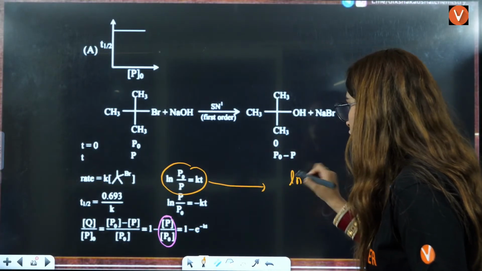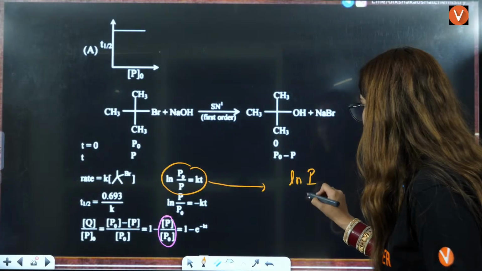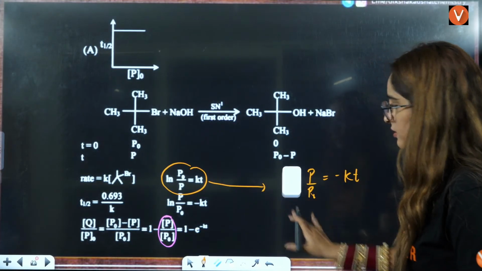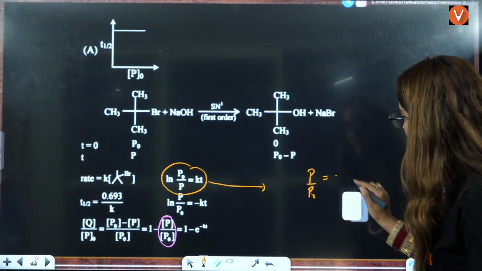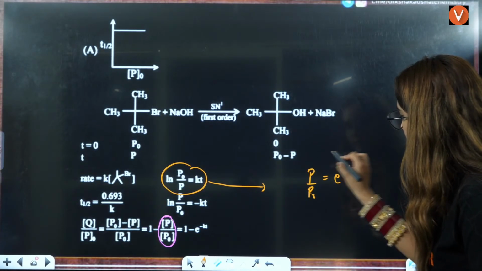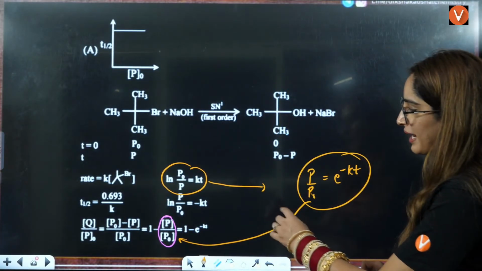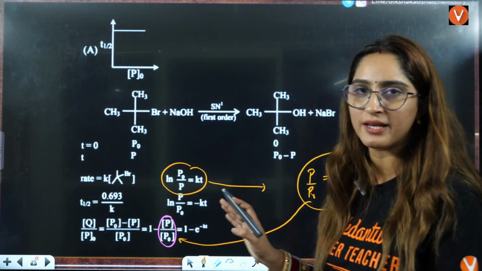This is natural log of P by P naught, taking the opposite here, that will be minus Kt. You take the anti-log here, this will be e raised to power minus Kt. That means P by P naught, you can put here e raised to minus Kt. So it will be 1 minus exponential minus Kt.